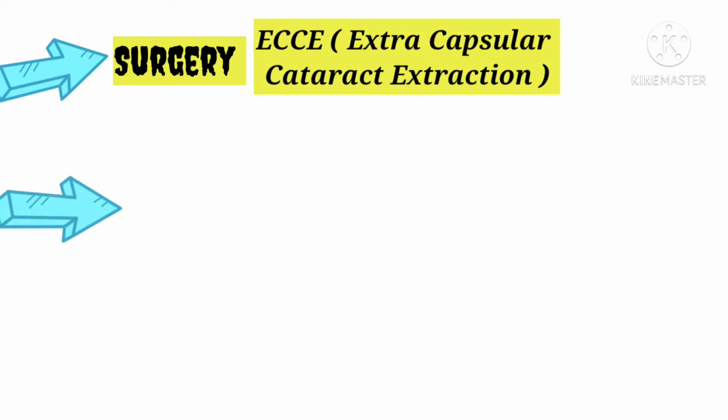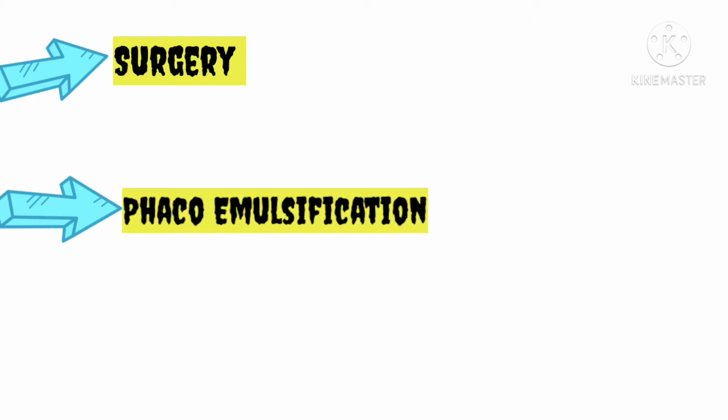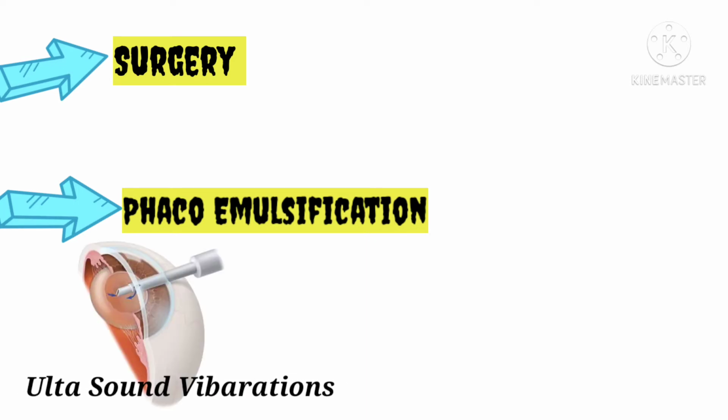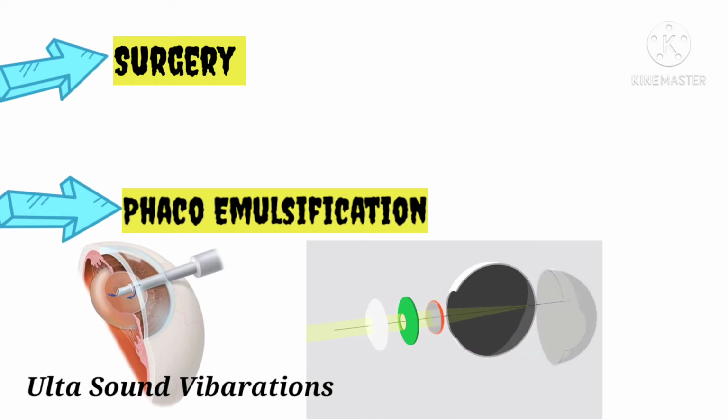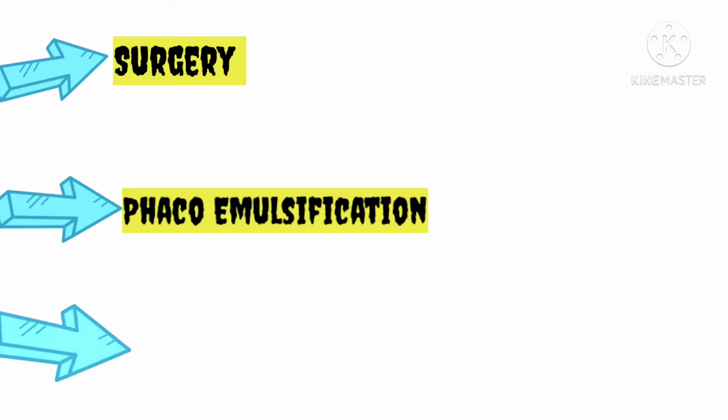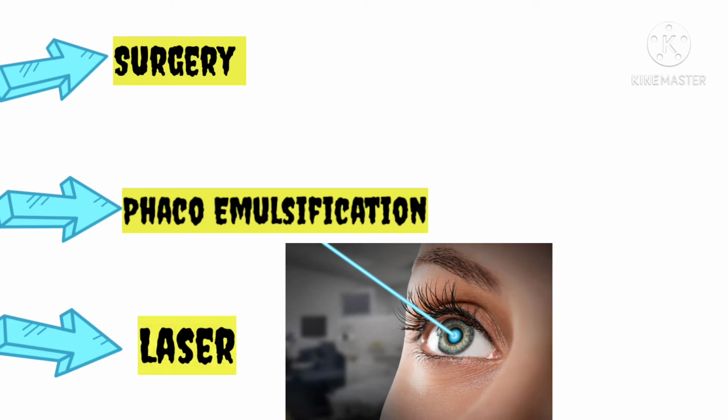And the other method is the modern method. We call it phacoemulsification or the phaco technique. In this technique, ultrasound vibrations are used to remove the lens. Once the lens is removed, a new lens is placed and the surgery is completed. And the other method is by using a laser. These are all the different methods to operate on a cataract.